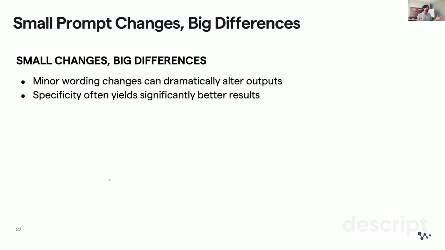Another one, you might feel it makes sense: small prompt changes give you big differences. Minor wording changes can dramatically alter outputs, and specificity often yields significantly better results, right? Sometimes if you give the prompt with a paraphrased word, you might get a completely different answer, and that's something you need to experiment on.